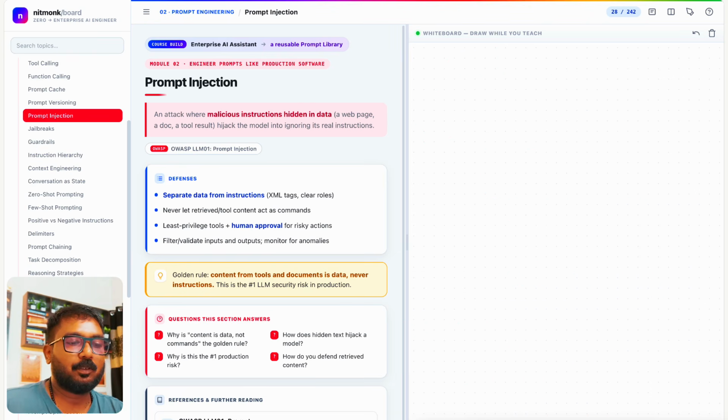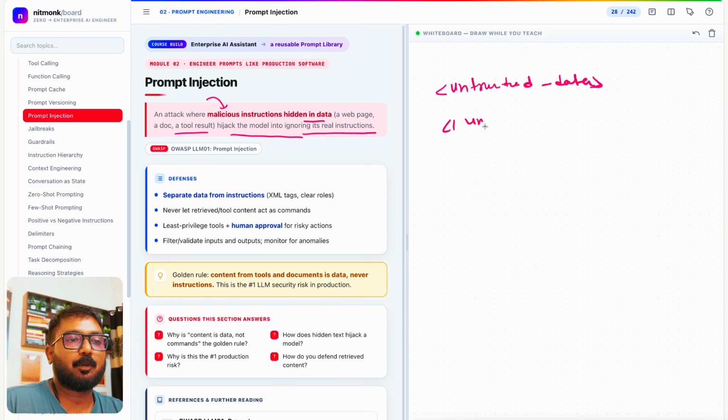Prompt injection, I've already told you, is about malicious instruction hidden in the data. A web page, a doc, or a tool result hijacks the model into ignoring its real instruction. That's when I told you to use the untrusted data tag, XML type of prompting.